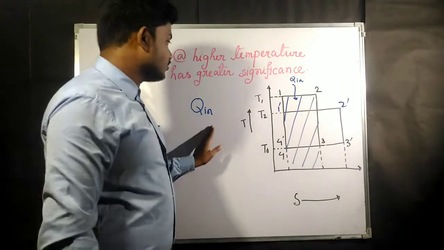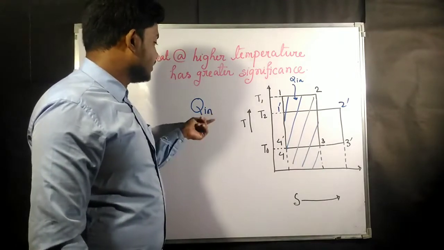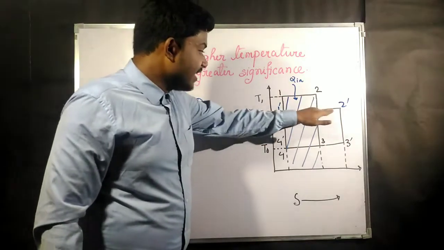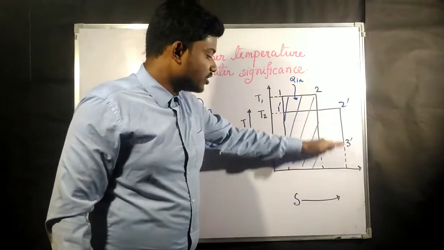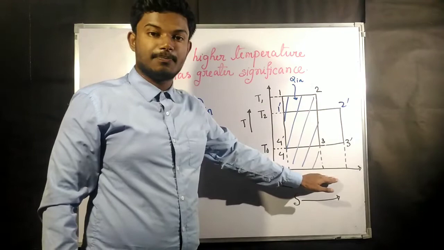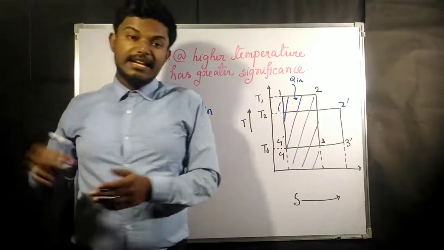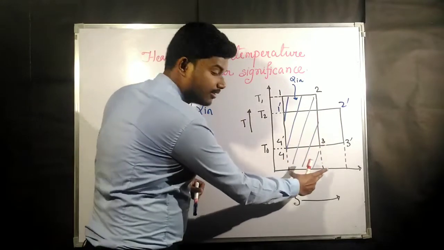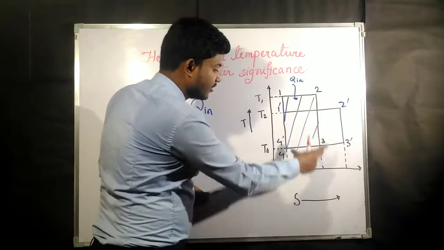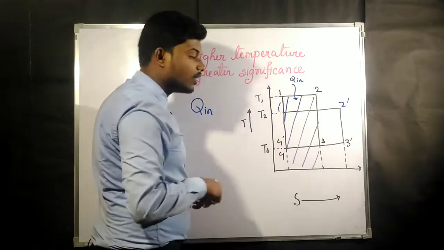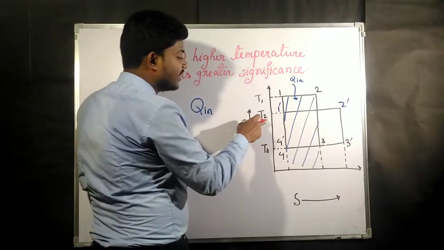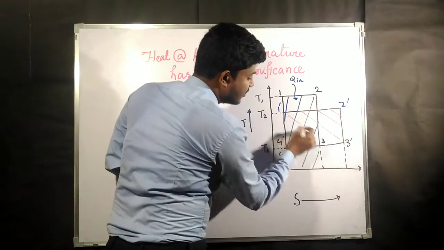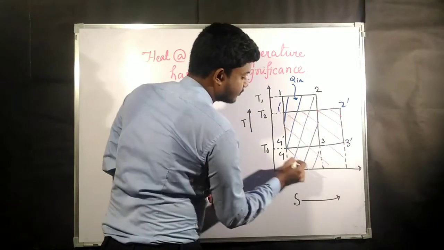That means if you want to represent the Q in for T2, then the area covered by 1 2 when projected on the entropy axis must be the same. Heat given at T1 is determined by this area, hatched in blue lines. Now heat given at T2 temperature will be given by this red hatched area.